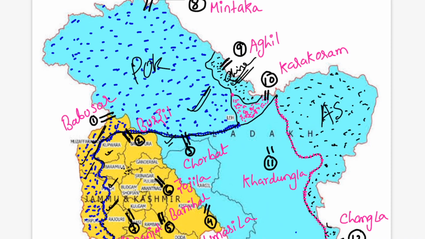So the whole part of Jammu and Kashmir is not with India as shown in our map. It is actually forcefully occupied by Pakistan and China. Is it clear?